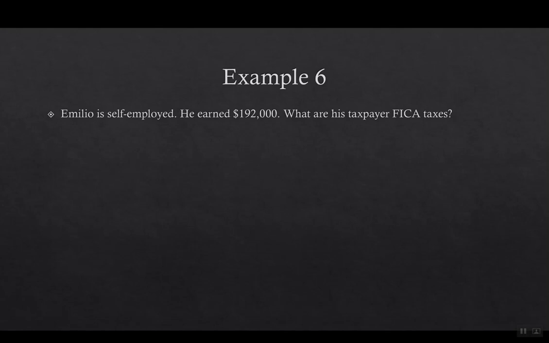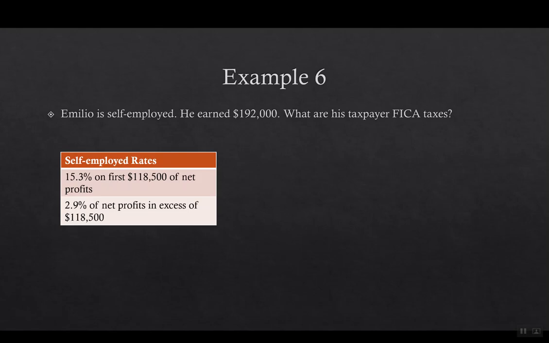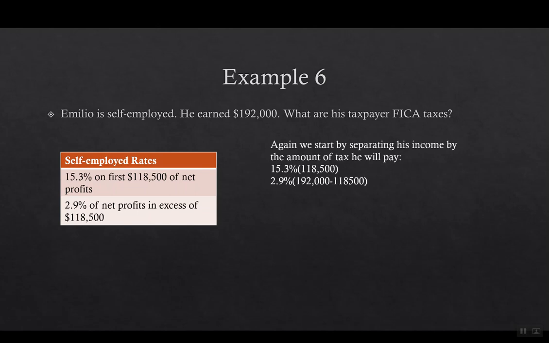So this is Emilio, and this time he is self-employed, so this will change the column we're looking at. He earned $192,000, and we want to look at his taxpayer FICA taxes. So now because he's self-employed, it means he has to pay 15.3 and 2.9%. So first we have to again separate his income based on the chart. So for the first $118,500, we can see there's a 15.3%, and for that second amount over $118,500, it'll be 2.9%.